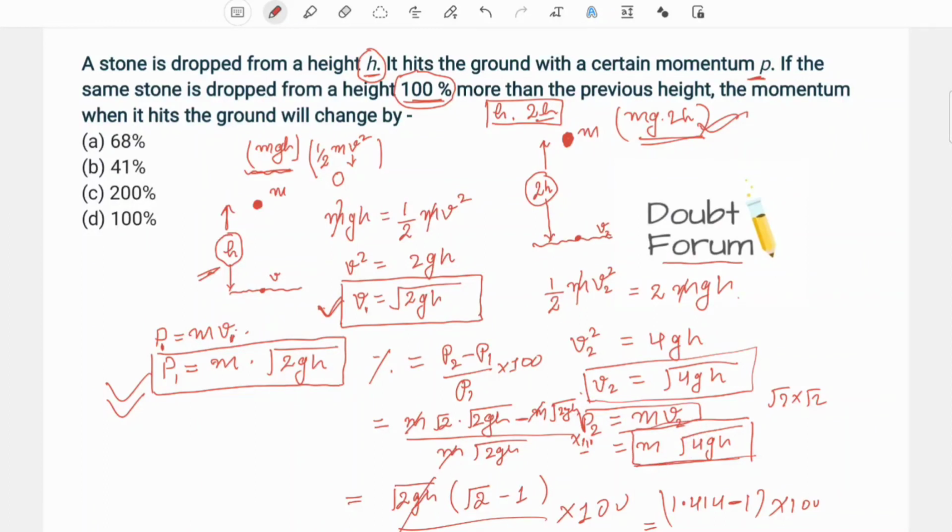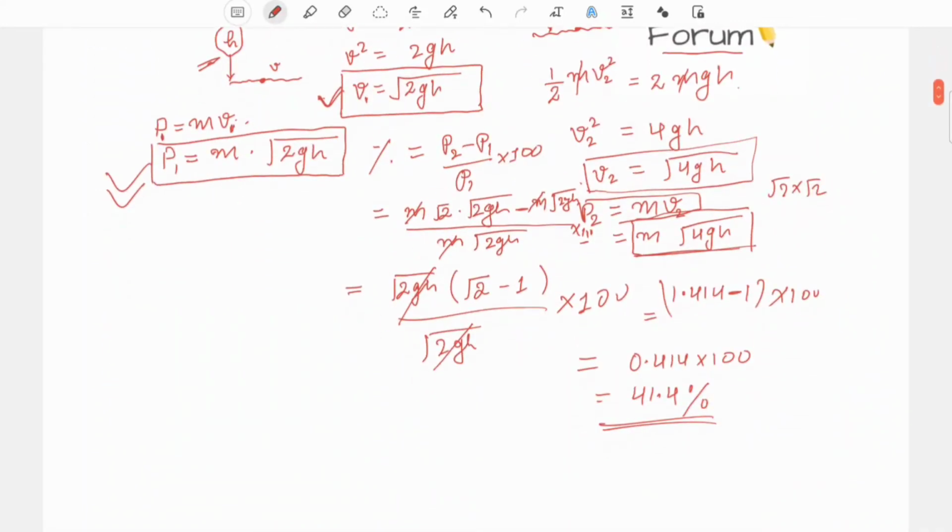Now the question says the percentage change in the momentum. So percentage change is P2 minus P1 upon P1, into 100. From here, by putting the value of P2 minus P1 upon P1, with a little bit of calculation, we will get 41.4%. Okay, so that's all.